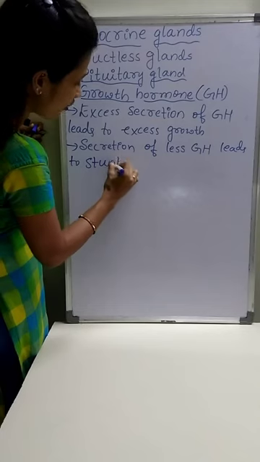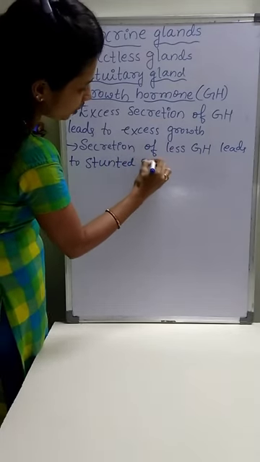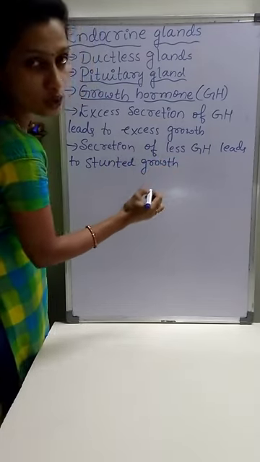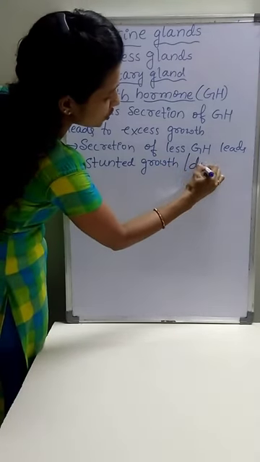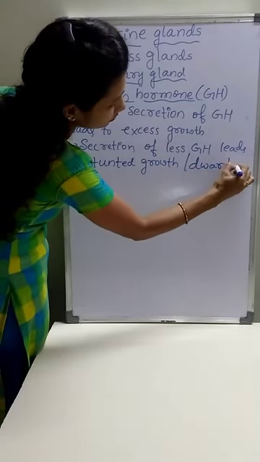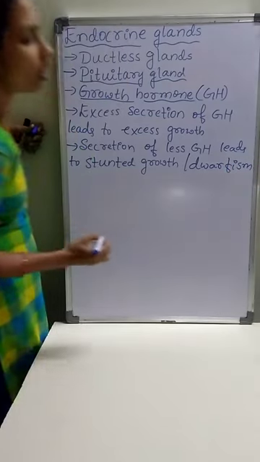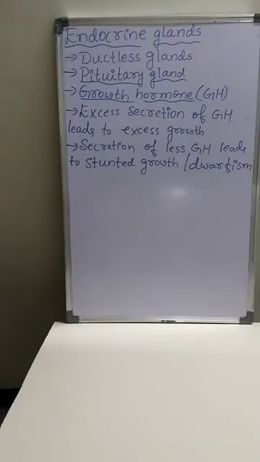Stunted growth means reduced growth, and that condition is called dwarfism. Secretion of a low level of growth hormone leads to stunted growth, which is called dwarfism.